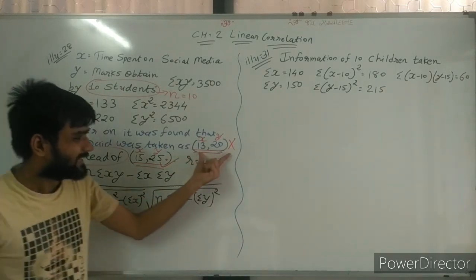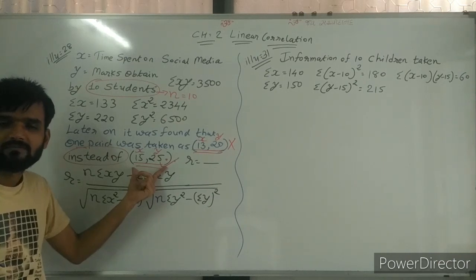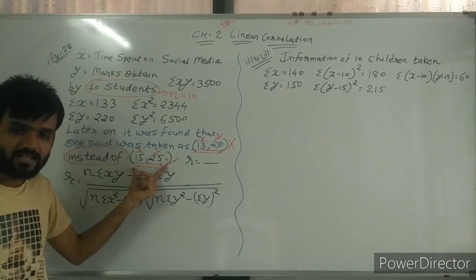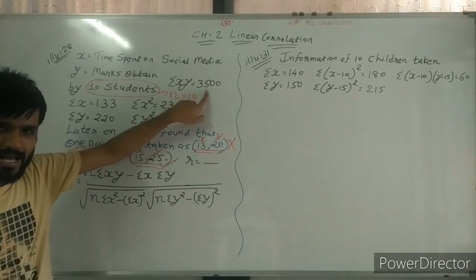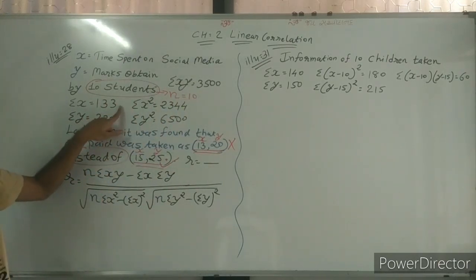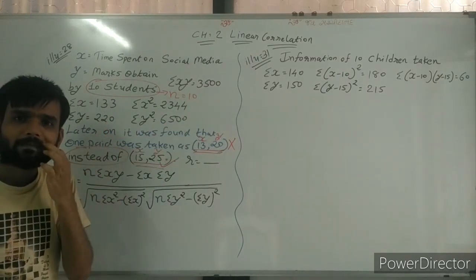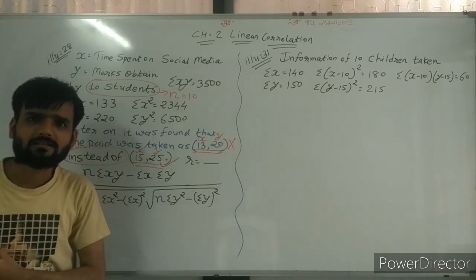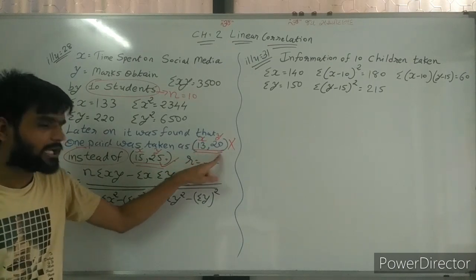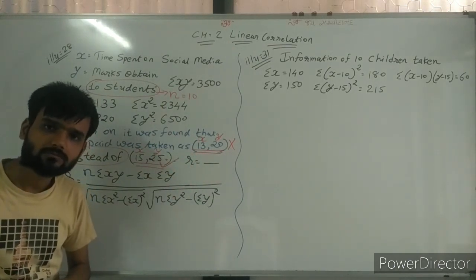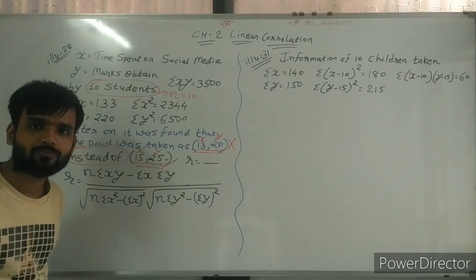So, wrong pair and correct pair. It means this sigma xy, sigma x, sigma y, sigma x square, sigma y square are wrong calculations, because 13 and 20 is taken and actually it was 15 and 25.